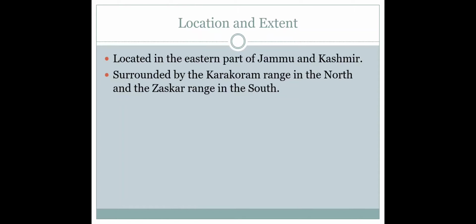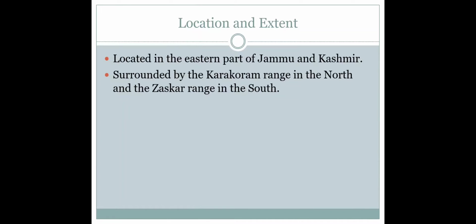Talking about the physical features, it is surrounded by the Karakoram range in the north and the Zaskar range in the south. Several rivers flow through Ladakh, of which the most important one is the Indus. Ladakh is also surrounded by glaciers. In fact, the height of the Ladakh region varies from 3000 meters, which is seen in Kargil, up to 8000 meters in the Karakoram range.